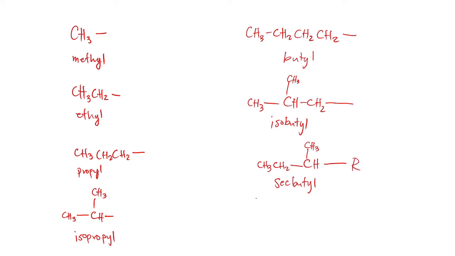So that is our sec-butyl. We also have our tert-butyl. Tert means tertiary. What will happen here is we have our carbon, and in this carbon, we will have three methyl groups attached to it. And this carbon is attached to our R group. So this will be our tert-butyl.